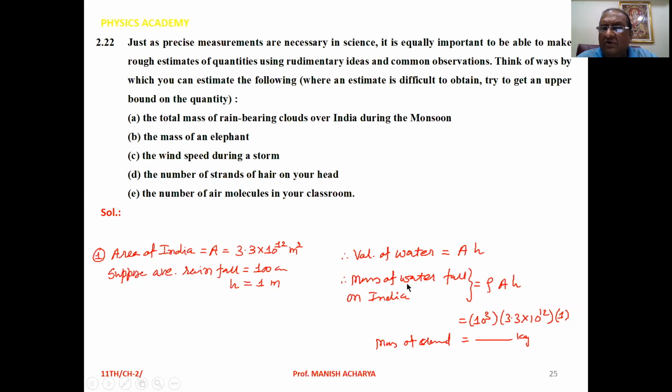So the mass of water fallen on India is volume into density. The density of water is 10^3. The area of India is 3.3 × 10^12. The height of the water column formed due to rain is 1 meter. So whatever is the mass of the water fallen, we can say that is the mass of cloud over India during the monsoon. Clear to all of you?